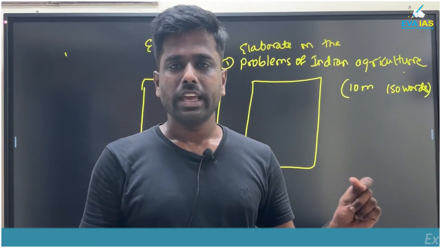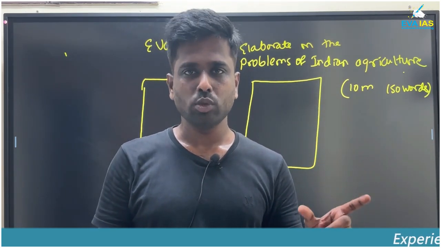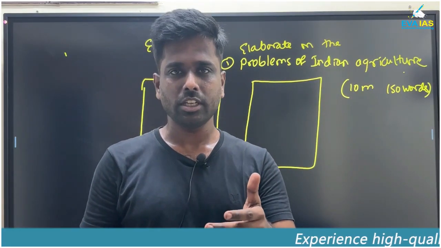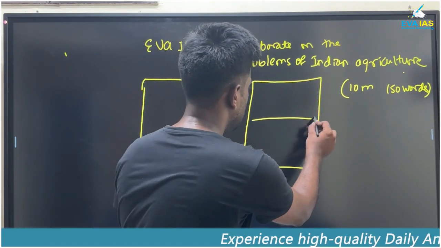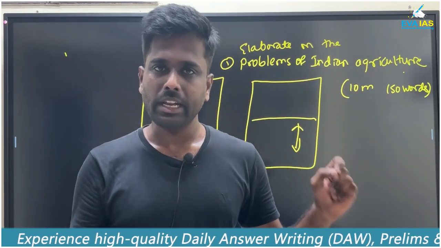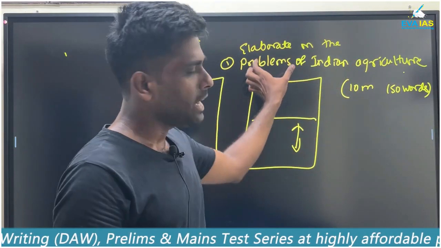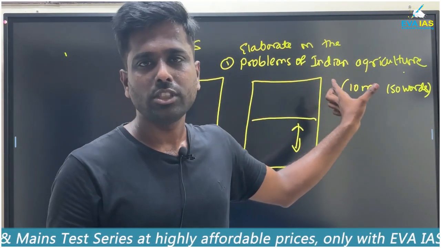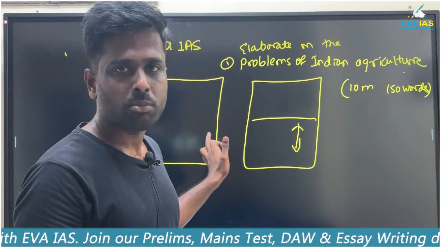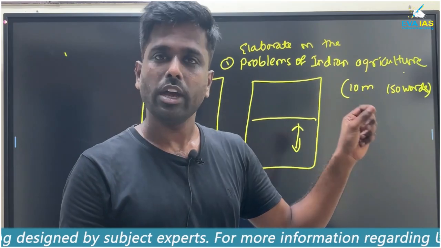In this question, they have asked only the problems of Indian agriculture. It does not mean that you are not going to give suggestions. You have to give the suggestions, at least like 40% of the page. Even though suggestions have not been asked in the question, they have said elaborate. The main demand of the question should cover around 60 to 70% of your page. So one full page will be on the problems of agriculture, and after that we will give the suggestions, even though they have not asked.